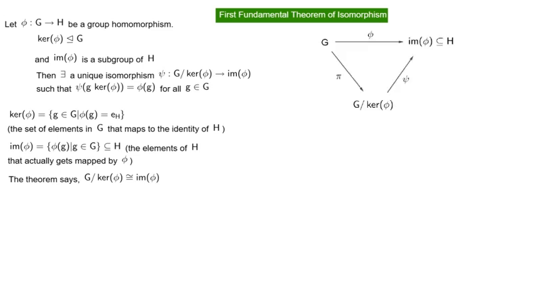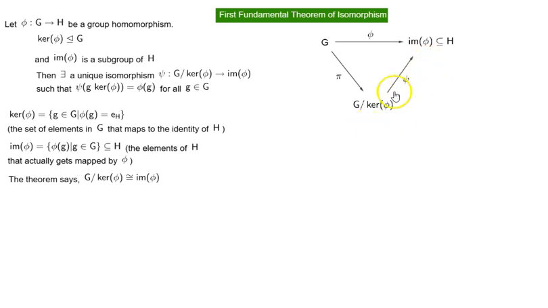So pictorially this is what it would look like. We have a group G, phi maps G to the image of phi, which is a subgroup of H. Then an isomorphism exists, say psi, which maps G by kernel of phi to the image of phi. So we have phi, we have psi. We have to show that this mapping and this mapping are equivalent.